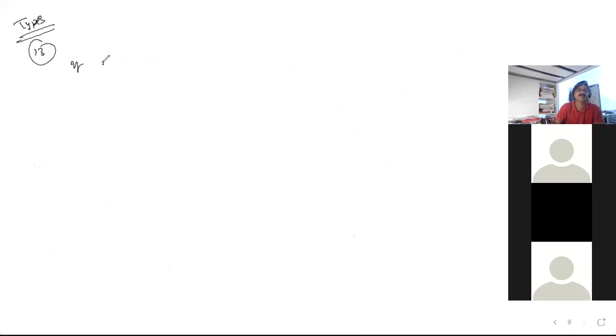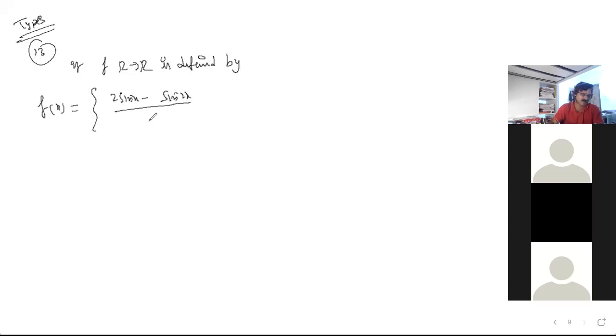See, if f from R to R is defined by f of x equals 2 sin x minus sin 2x divided by 2x cos x, for x not equal to 0, and A for x equal to 0.